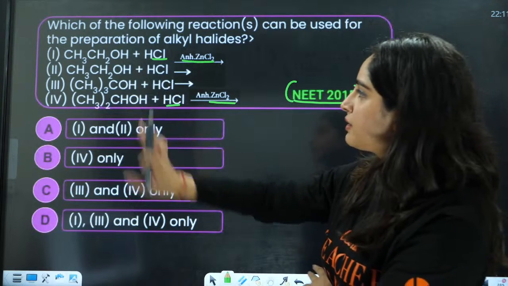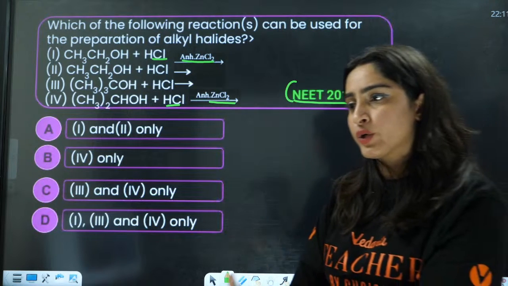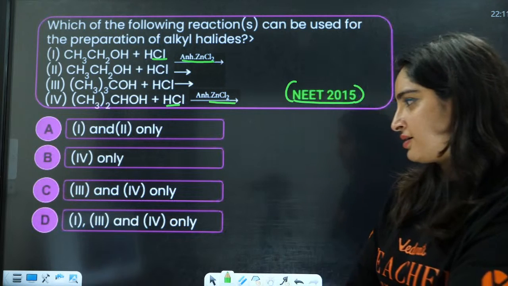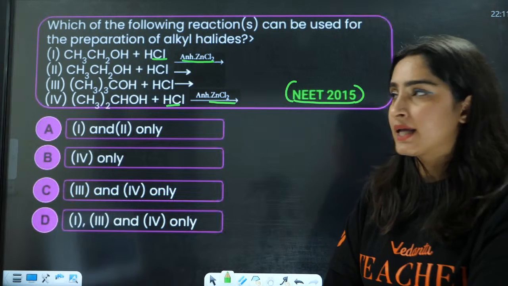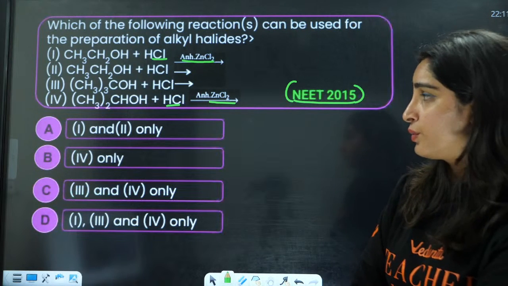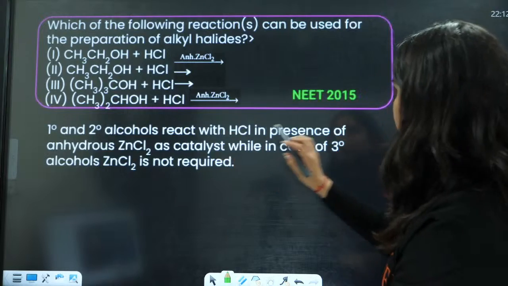This is simple HCl, right? Simple HCl. H positive is going to take the D for Diksha, ma'am. Acha. 1, 3 and 4 you are saying. Okay, 1, 3 and 4. Okay. So C.